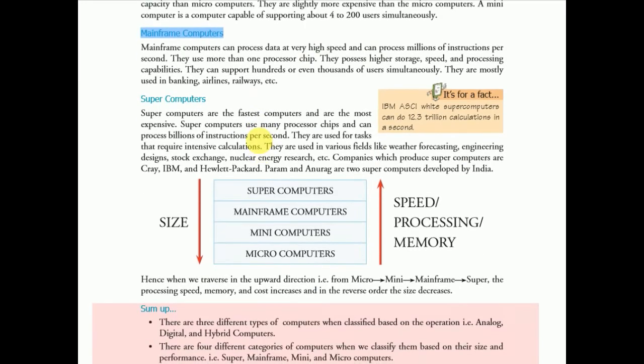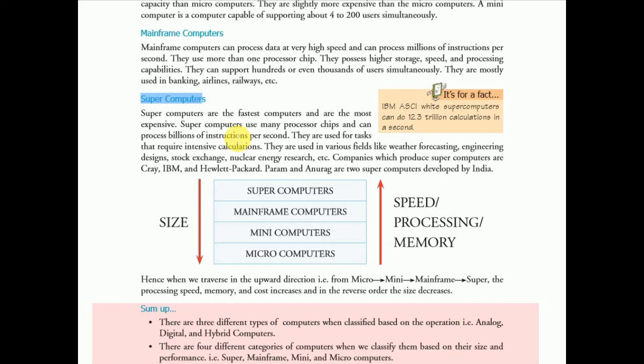And the last computer is our supercomputer. Supercomputers are the fastest computers and are the most expensive computers. Supercomputers use many processor chips and can process billions of instructions. They are used in various fields like weather forecasting, engineering. They require intensive calculation, engineering designs, stock exchange, nuclear energy research, etc. Companies which produce supercomputers are Cray, IBM, and Hewlett Packard. Param and Anurag are two supercomputers developed by India.